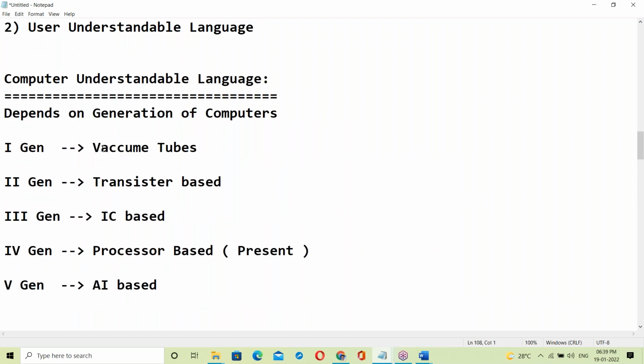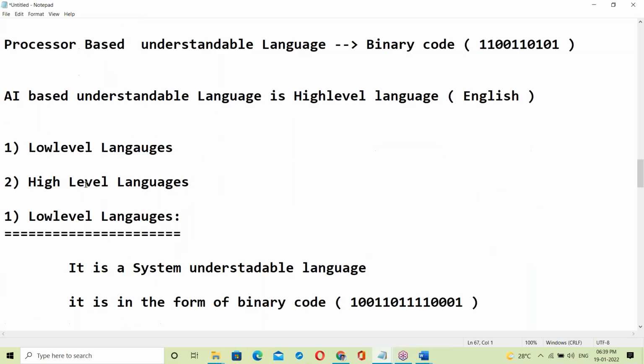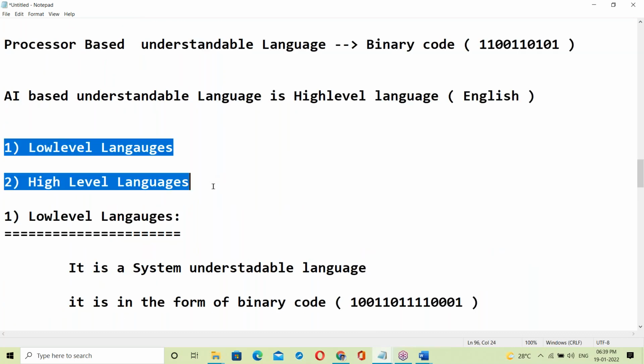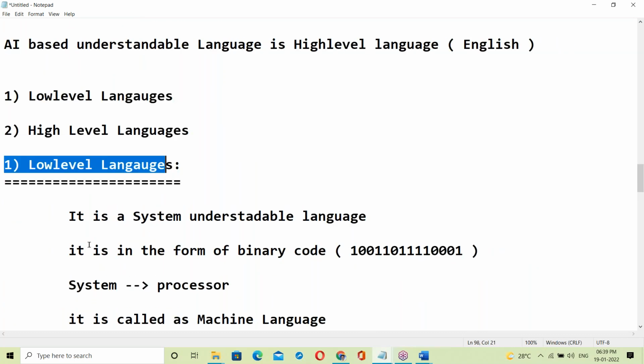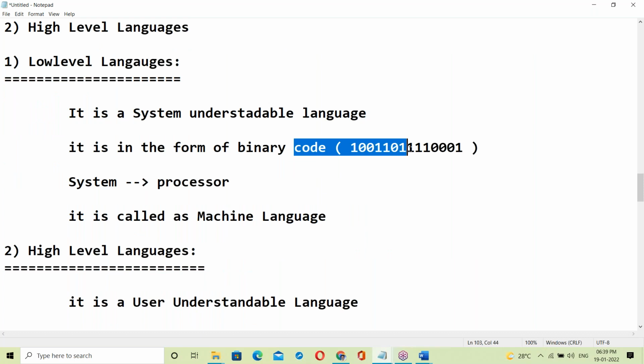In software, languages basically fall into two categories: low level languages and high level languages. Low level is a system understandable language in the form of binary code, in zeros and ones format. The system here is the processor. It's a processor understandable language.